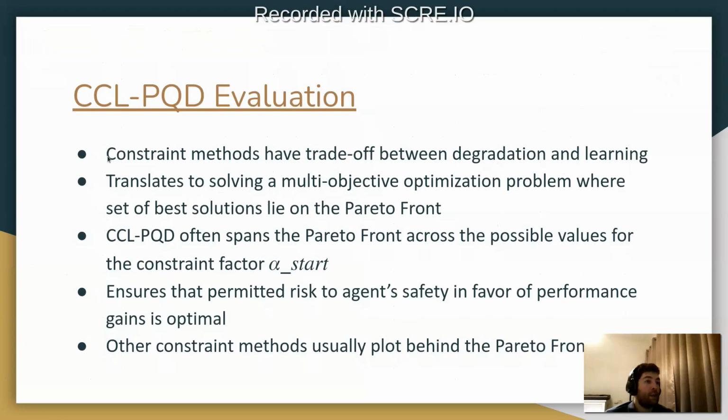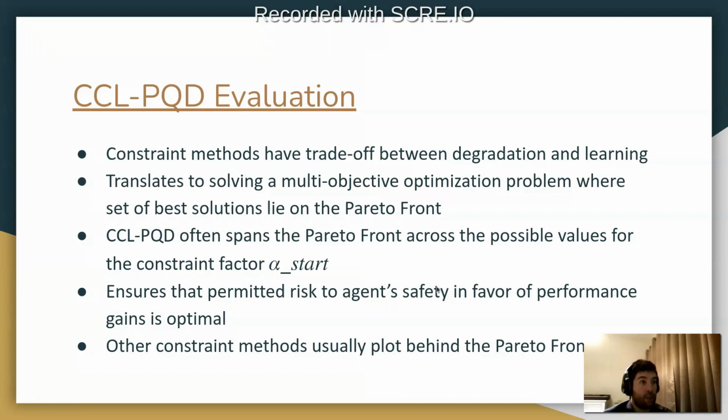We also look at this trade-off between degradation and learning, which these constraint methods exhibit. What this translates to is solving a multi-objective optimization problem where the set of best solutions lie on the Pareto front. CCL-PQD results show that it often spans the Pareto front across the possible values for the constraint factor alpha star. And what this does is ensure that the permitted risk to the agent's safety in favor of performance gains is optimal. Other constraint methods usually plot behind the Pareto front.